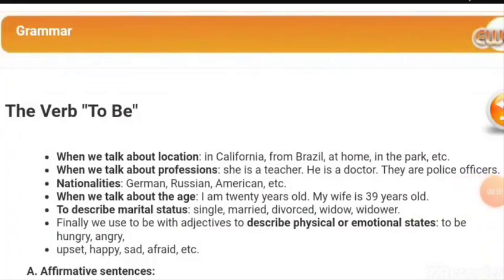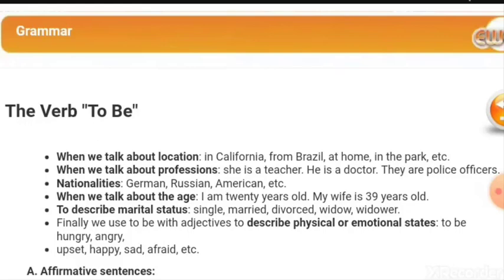Everybody. Our lesson for today is grammar. The verb to be. فعل الكينونة. It can be is, am, are. Is, am, are. In this lesson, we're going to learn when to use the verb to be.